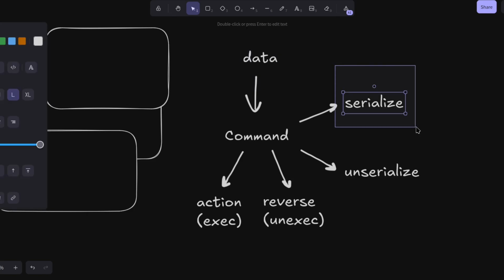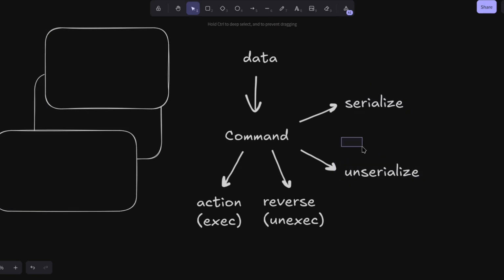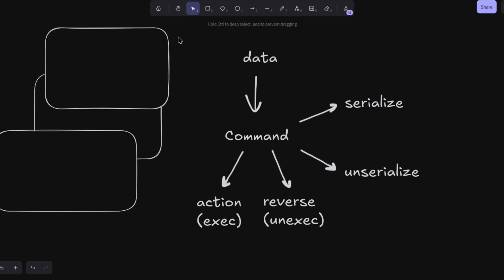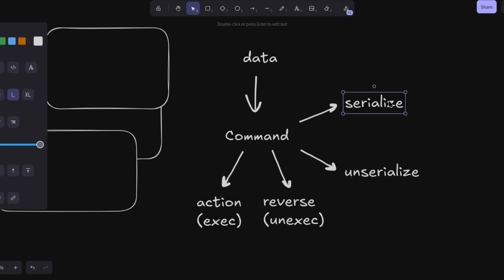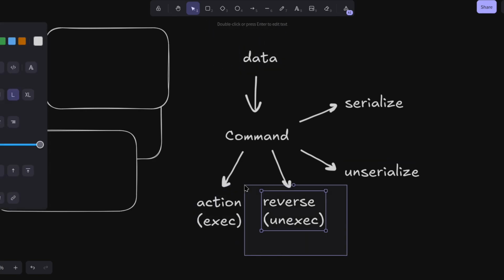If you don't know what serialize is, it's just taking your data in memory, like a JavaScript object, and turning it into a string, like JSON.stringify, and this would be JSON.parse. The purpose being you want to send it to a server and receive it from it. So it's pretty helpful to have these two things here. So all of these things in entirety make a command. A command gets some data. It can either serialize it, or deserialize a string or whatever comes in into that data, and it can do an action or the reverse of that action.